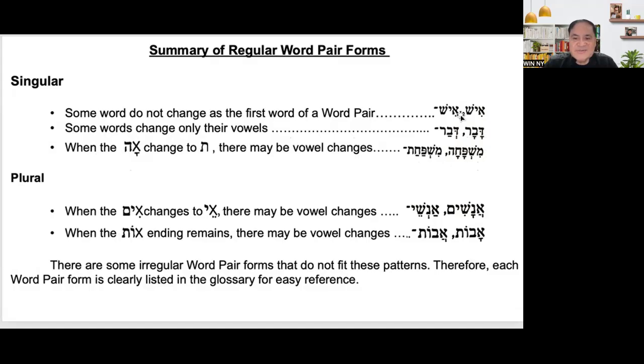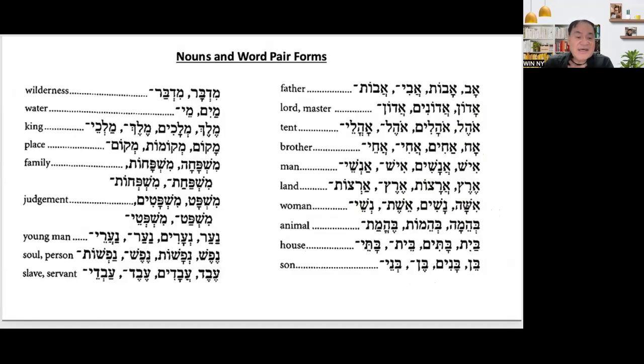That is for singular, and that's only a review. For plural, when the im changes to ay, there may be vowel changes, like anashim, anshay. When the ot ending remains, there may be vowel changes, like avot. There are some irregular word pairs that do not fit this pattern. Therefore, each word pair is clearly listed in the glossary, which I have given you today.